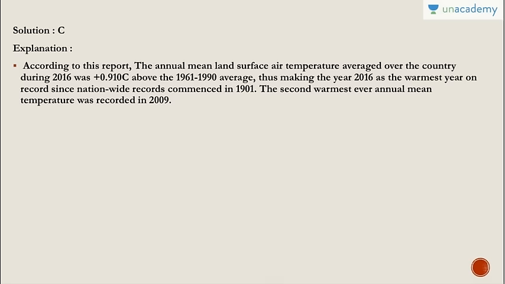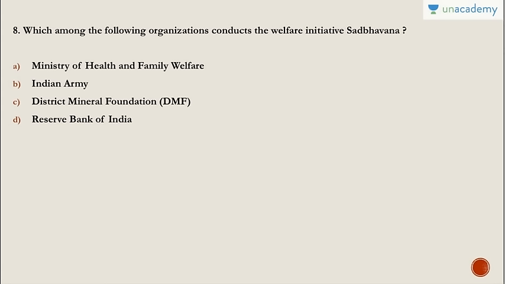So according to this report, the annual mean land surface air temperature averaged over the country during 2016 was almost a degree Celsius above the 1961 to 1990 average, thus making 2016 the warmest year on record for almost 120 years since we started recording in 1901. And the second warmest year was in 2009. So can you imagine, 7 years apart we have two of the warmest years. So obviously global warming is going on.